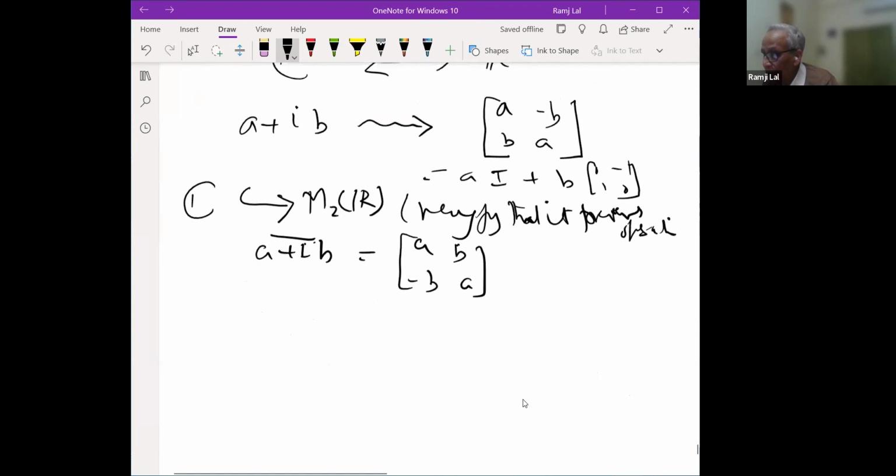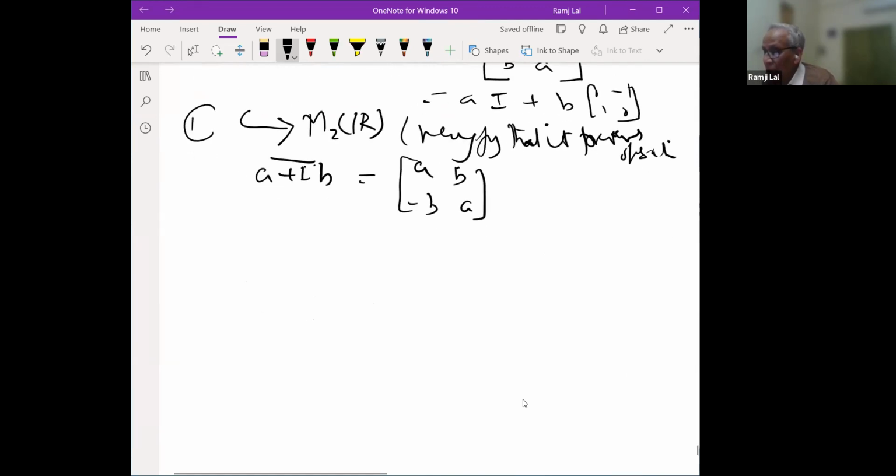Am I right? C can be thought of as a subring of M2R, right? With this thing. So a plus ib goes to the matrix with a, minus b, b, a. That is an embedding.